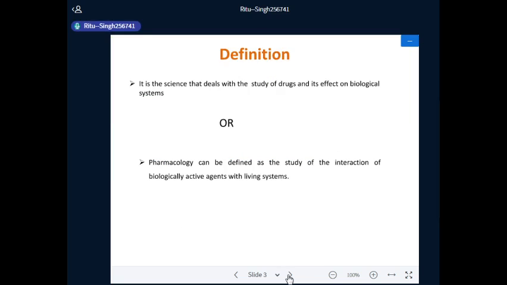Now we discuss the definition of pharmacology. It is the science that deals with the study of drug and its effect or action on biological system. In other words, we can say that pharmacology can be defined as the study of the interaction of biologically active agent, that is drug, with living system.